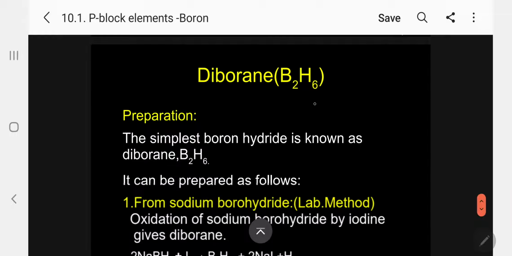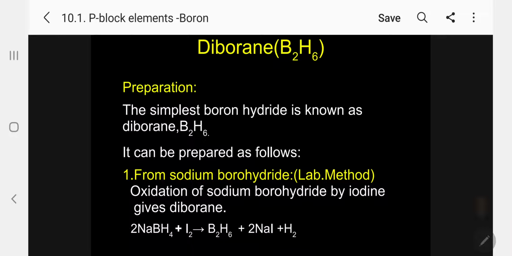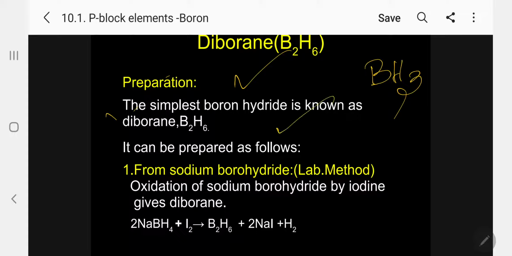Kindly follow. The last compound, diborane, B2H6. Actually, it is the dimer of borane. Borane is not stable, so it undergoes dimerization to form diborane. Okay. Preparation. The simplest boron hydride is known as diborane. It can be prepared as follows.